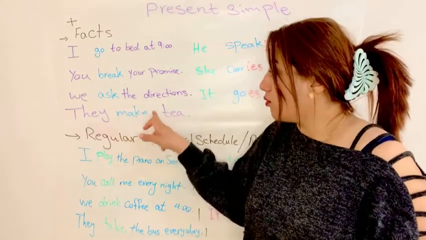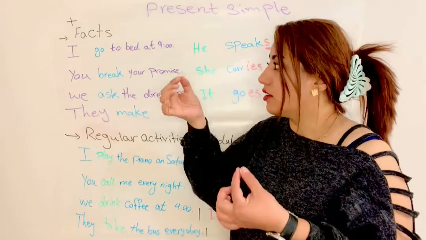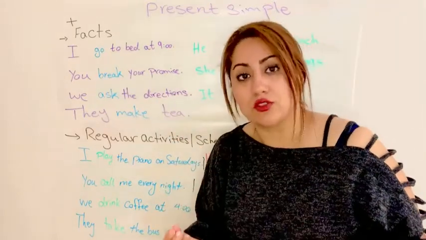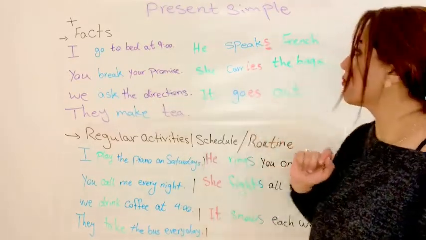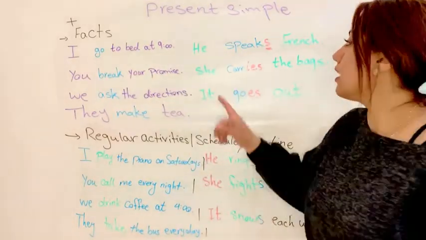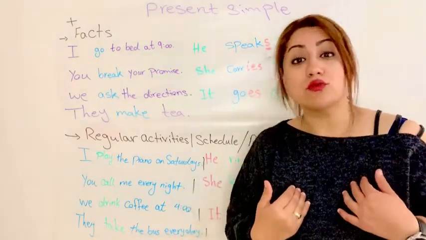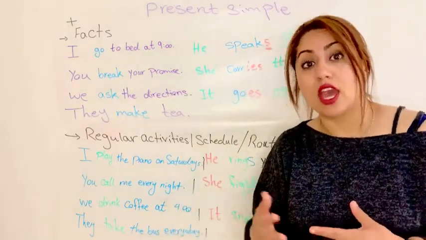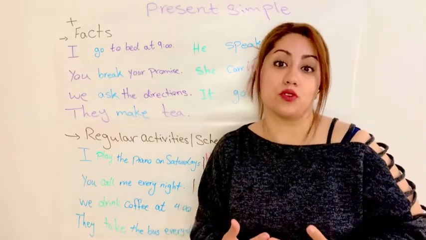This is the simple form of the present tense: make, ask, break. The simple form of each verb is used with the subject. We use present simple. Next part, he. He speaks French. I'm talking about someone else. I tell something about him. He is the person who speaks.